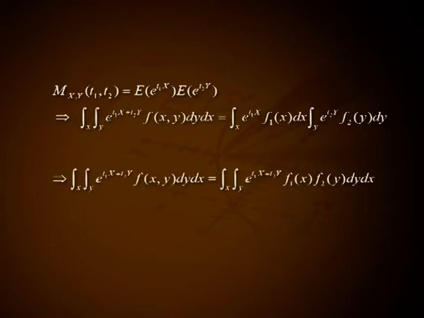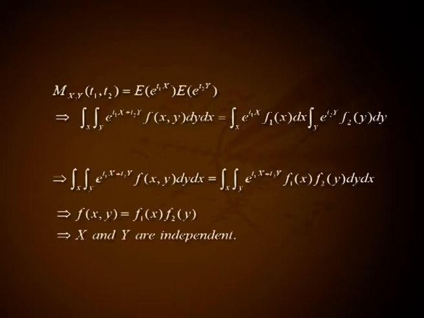This implies integral over x, integral over y, e raised to t1X plus t2Y f(x,y) dy dx equal to integral over x, integral over y, e raised to t1X plus t2Y f1(x) into f2(y) dy dx. This implies f(x,y) equals f1(x) into f2(y). This implies X and Y are independent.